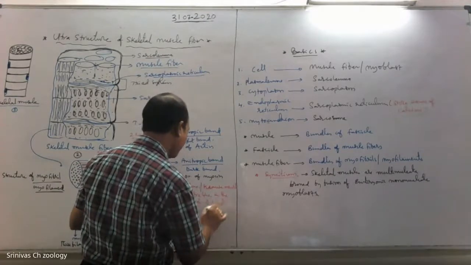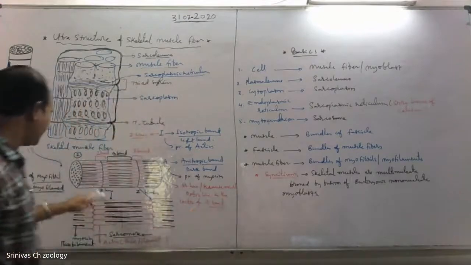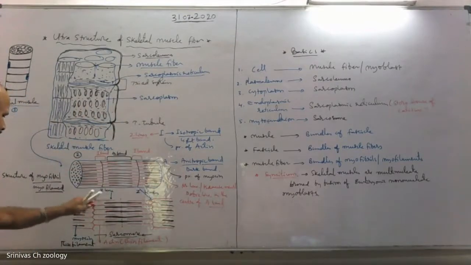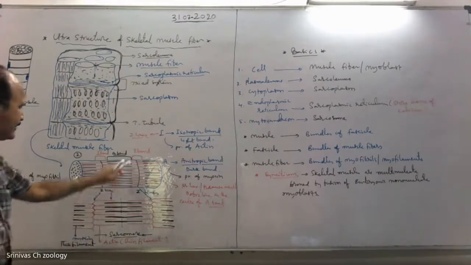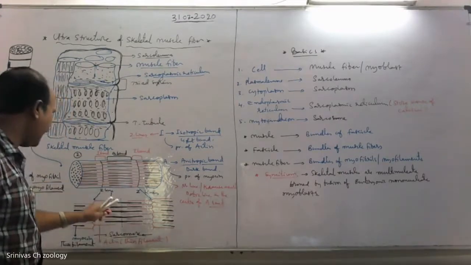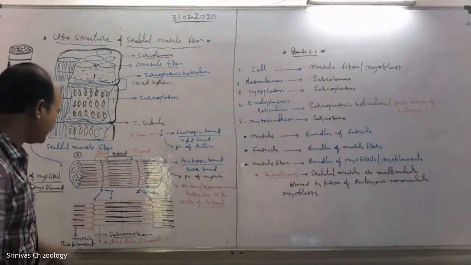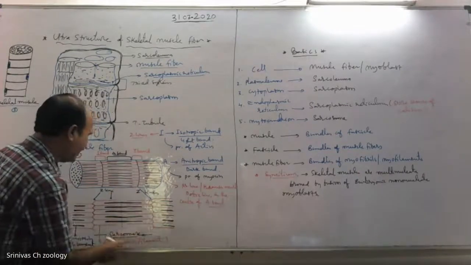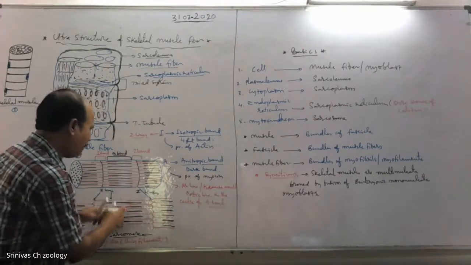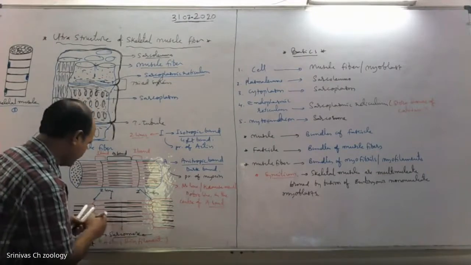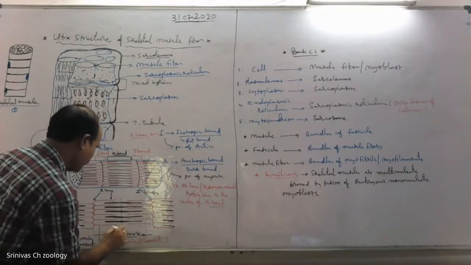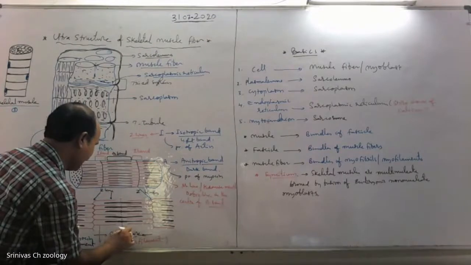The center of I band, Z line is there. See here, the center of I band. This is an I band. In the center of I band, I will find Z line. And in the center of A band, so it's called A band. See, it's an enlarged portion. See A band. Here, M line is present. This is the M line, or crosses membrane. It's a M line.